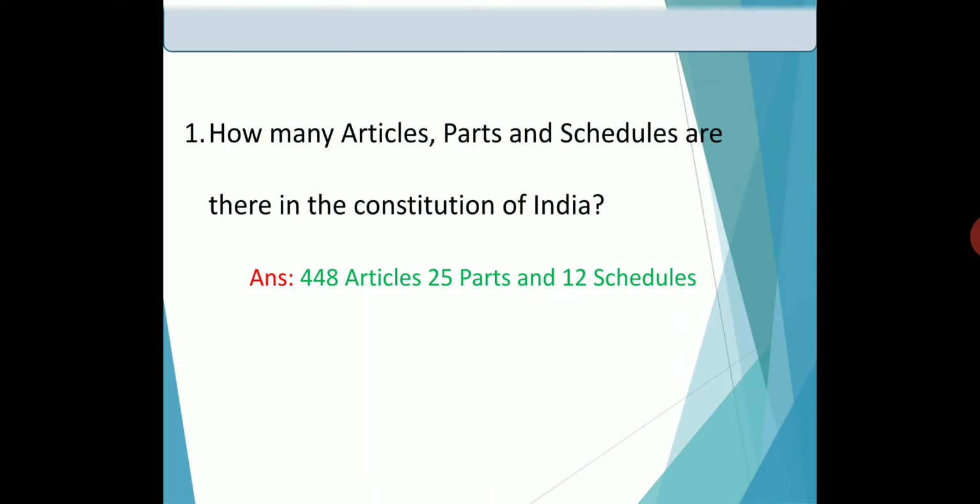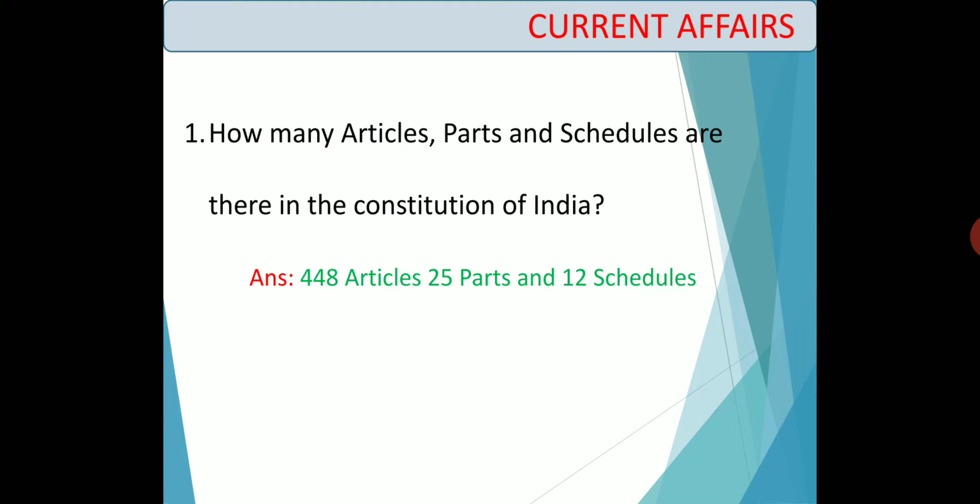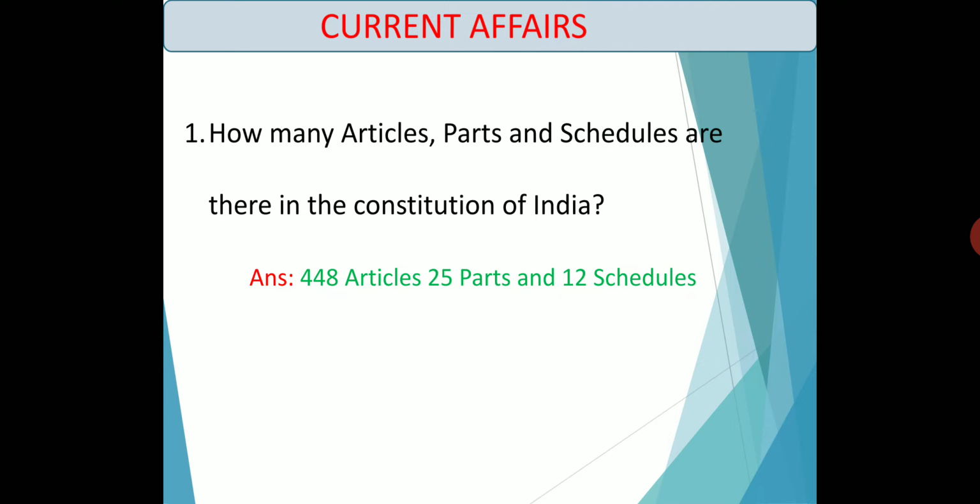Next we are going to see current affairs. Today's current affairs question is: how many articles, parts and schedules are there in the Constitution of India? There are 448 articles, 25 parts and 12 schedules. Which is our holy book? Our Constitution. Who is the father of the Constitution? Dr. Bhimrao Ramji Ambedkar is the father of our Constitution. So in our Constitution there are 448 articles, 25 parts and 12 schedules.